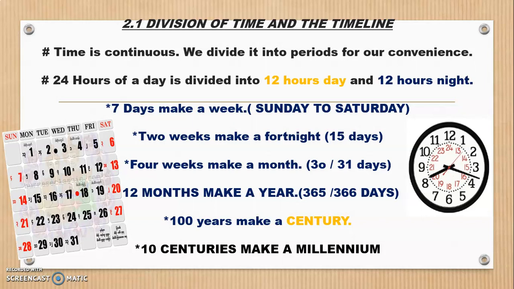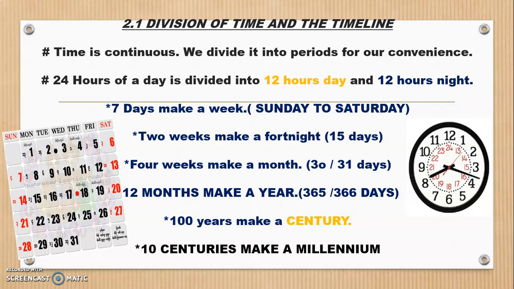Okay, and again from 12 noon, that is from afternoon, the time again changes. It becomes PM, from 12 noon in the afternoon to again coming back at night. So 24 hours, that is 12 midnight, becomes the second part of the day. So the day is divided into two parts, 12 hours in the morning, 12 hours at night.